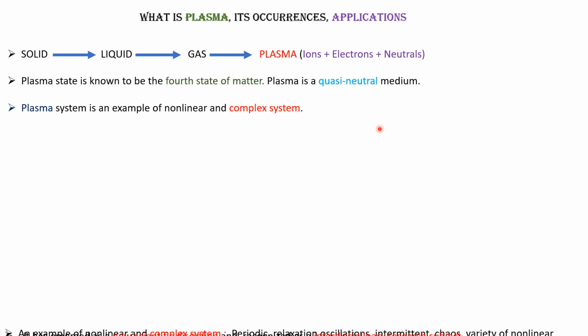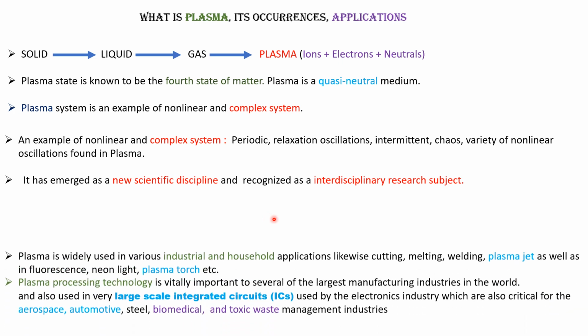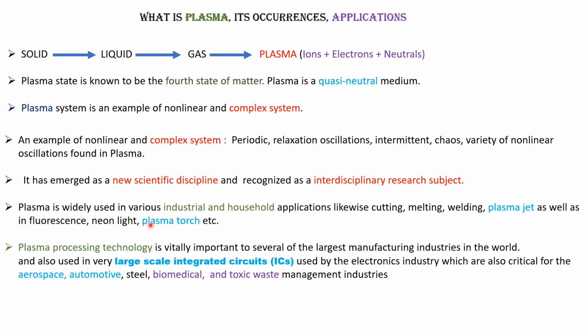It is a complex and non-linear medium, and there are periodic, relaxation, oscillation, intermittent, chaos, various types of non-linear oscillation that you will find, which are part of an interdisciplinary subject. Its applications are widely spread, with many industrial and household applications. You can see cutting, melting, welding, plasma jets, fluorescence, neon light, plasma torch, and most importantly, it is used in large scale integrated circuits.